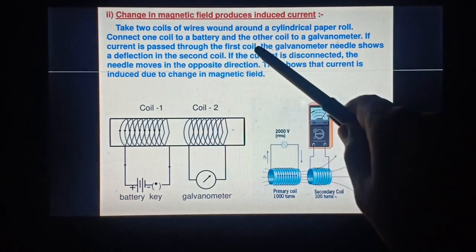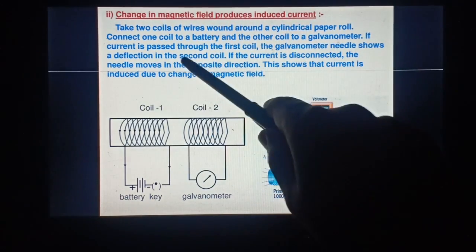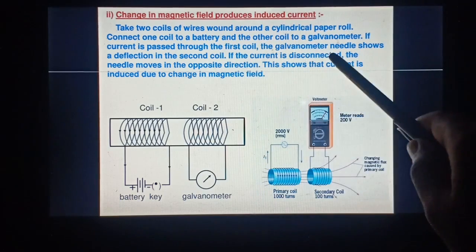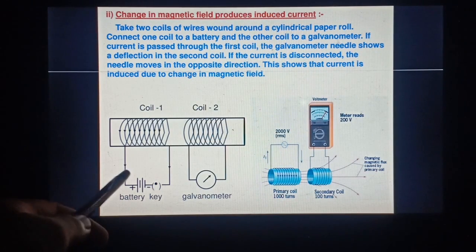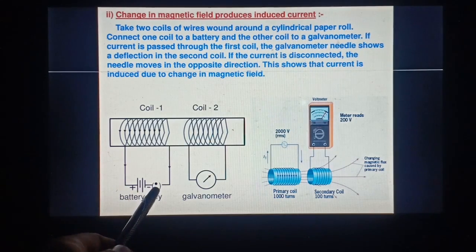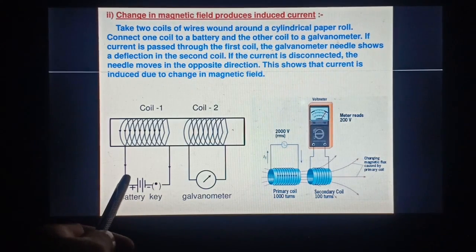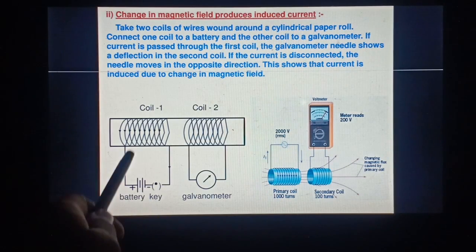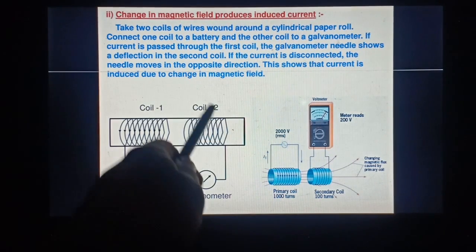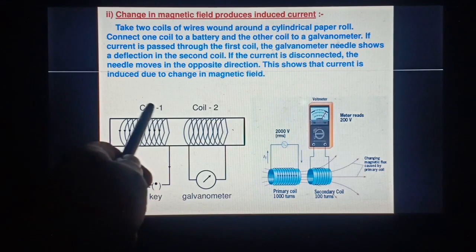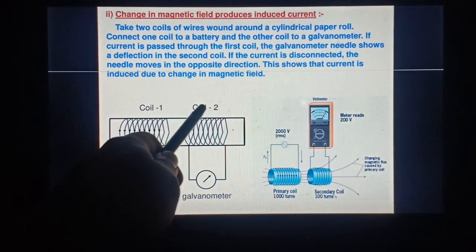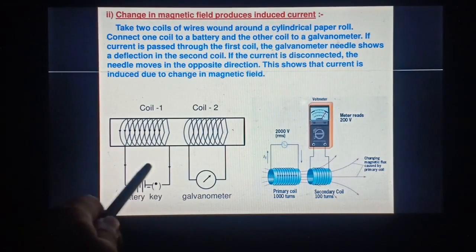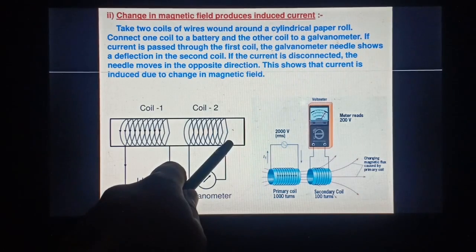Now if current is passed through the first coil, the galvanometer needle shows a deflection in the second coil. If the current is disconnected, then the needle shows deflection in the opposite direction. This shows that current is induced by the changing magnetic field. It means when we give connection through this key, current is flowing through this circuit, and this is producing a magnetic field. Now this magnetic field influences this secondary circuit. This is called the primary coil, this is the secondary coil.